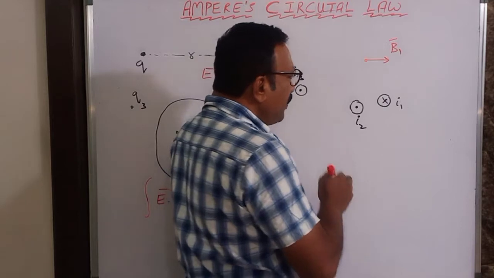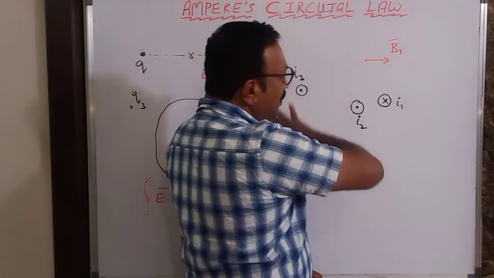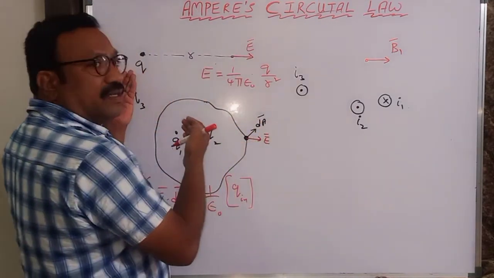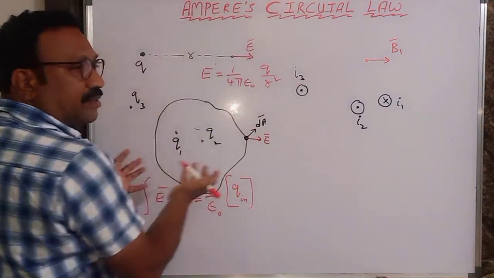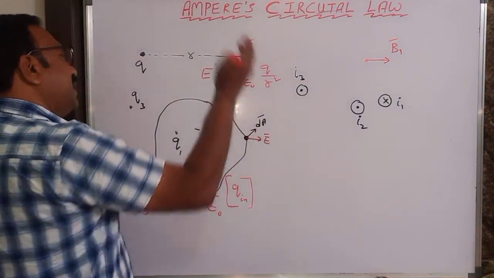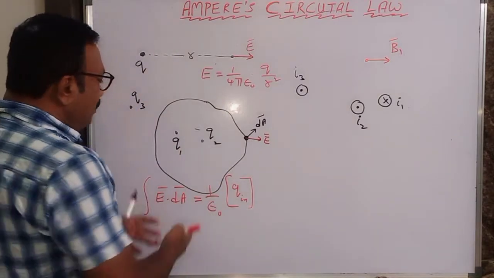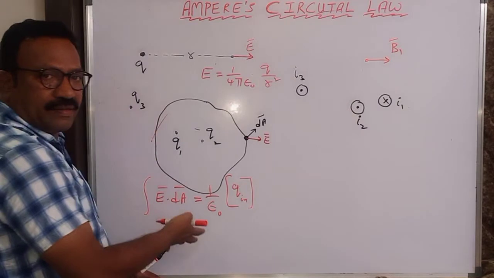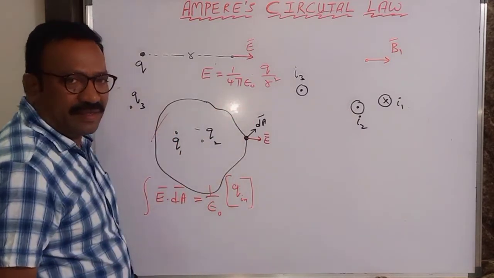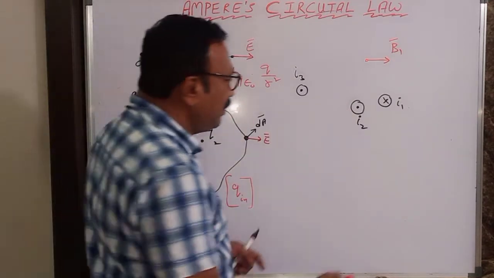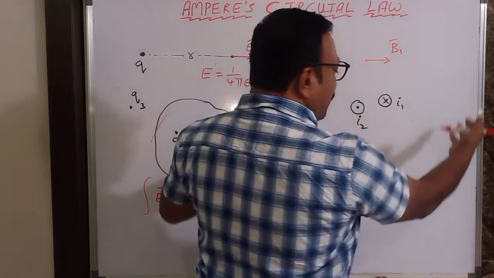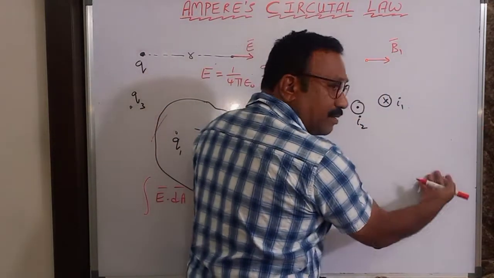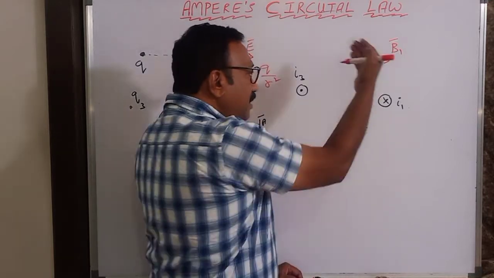Do you find the magnetic field only here, or is it distributed everywhere? If you have a charge, the electric field is distributed around it. At a particular point you are determining it. Similarly, you have three charges, there is an electric field prevailing everywhere, and at some point you are considering the resultant electric field. Similarly, the magnetic field prevails here. So the magnetic field is produced everywhere. Here the magnetic field is B1.